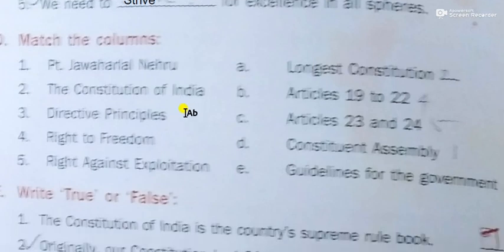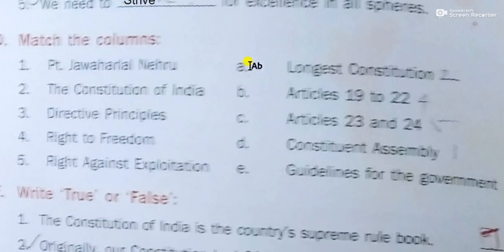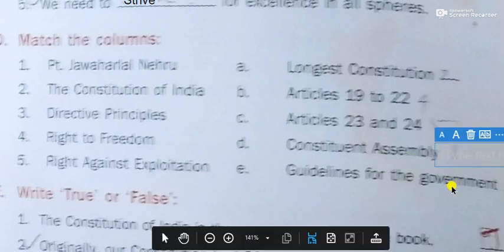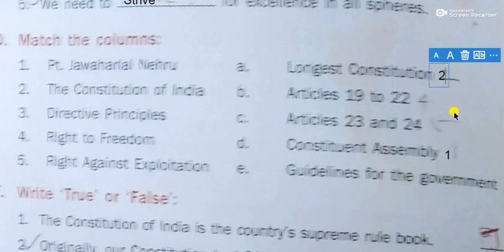You can finish it off and match the following. Pandit Jawaharlal Nehru. There are some things in Part A, and we have to connect them here. So Jawaharlal Nehru, Constituent Assembly, this is one. The Constitution of India is the longest constitution, this is two.